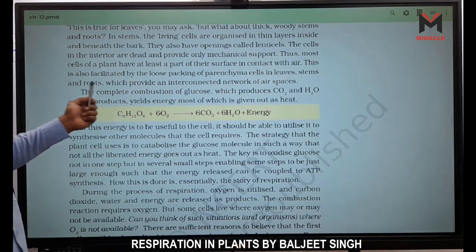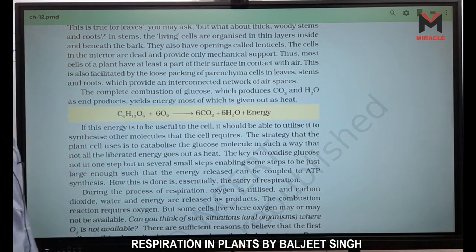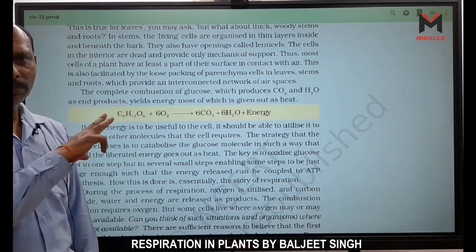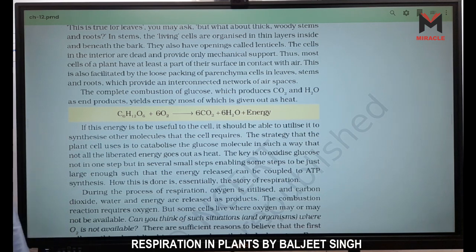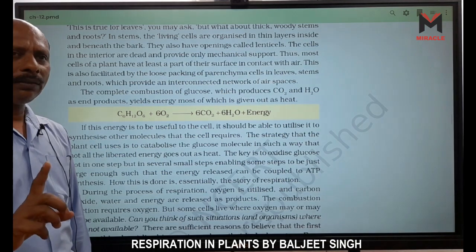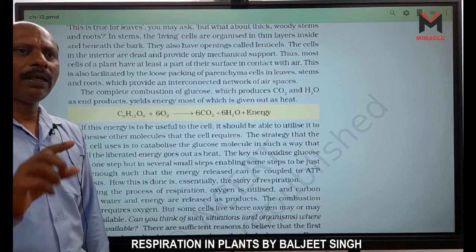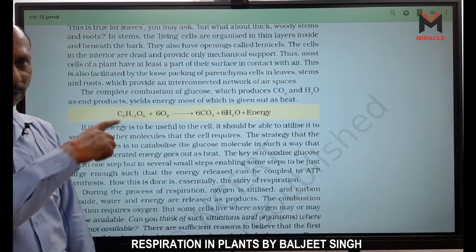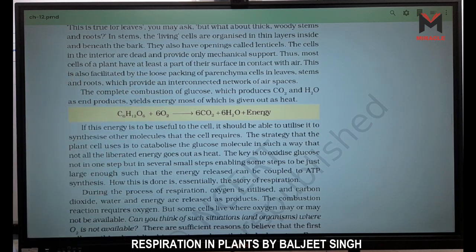Stems, leaf, and roots provide an interconnected network of air spaces, right? So we have three things here given for why they need not organs. First, little transportation. Second, they need less amount of oxygen. And third one is given, they are directly in contact with the air mostly.